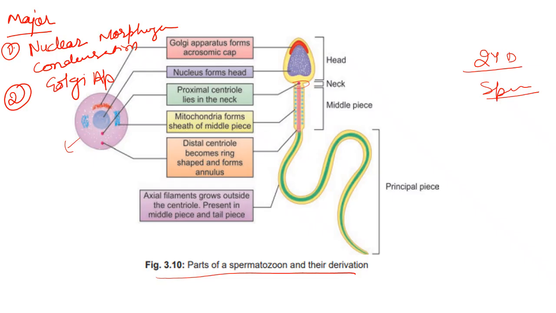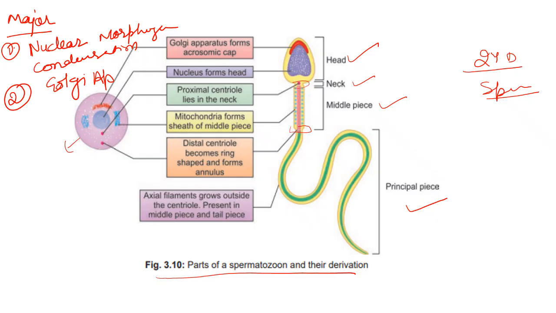The proximal centriole and distal centriole lie at the end of the middle piece. And the axial filament arises from these centrioles and grows to form the tail piece. So now we have this spermatozoa: head part, neck part, middle piece, and the principal piece.